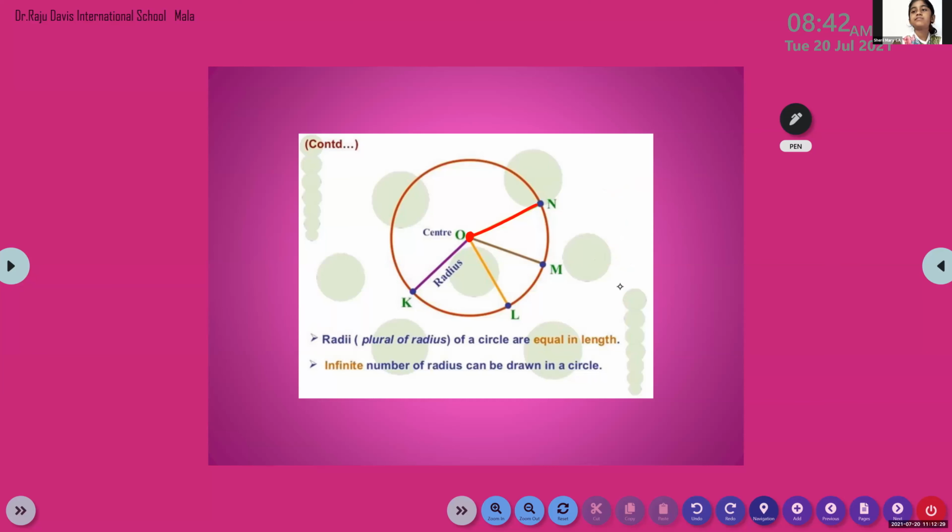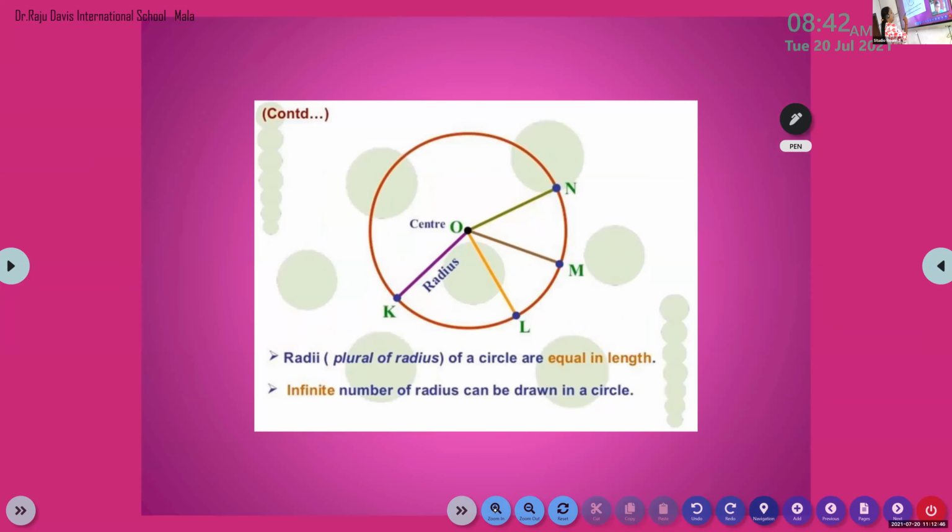Now listen to me. These all radius are of same length. So if it is 3 centimeter here, this also 3 centimeter, this also 3 centimeter. All radii is the plural of radius.